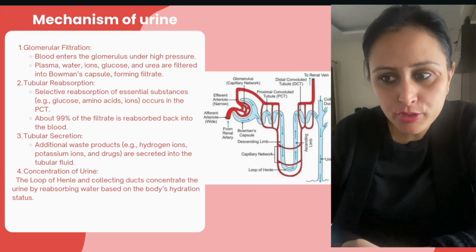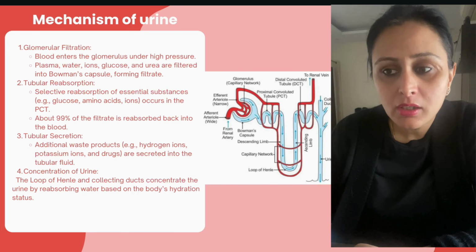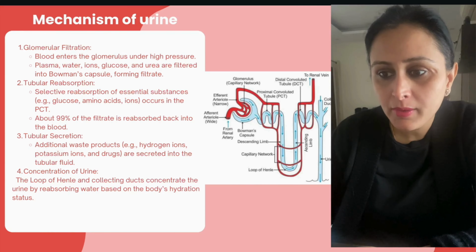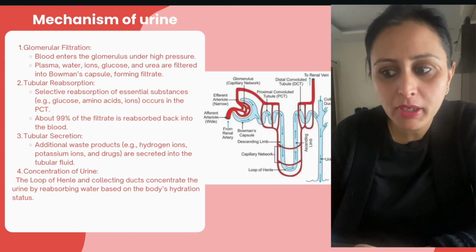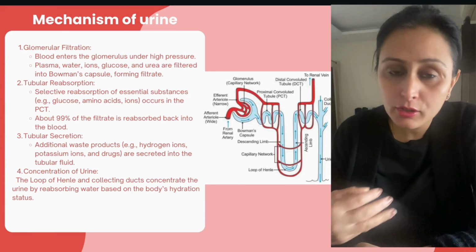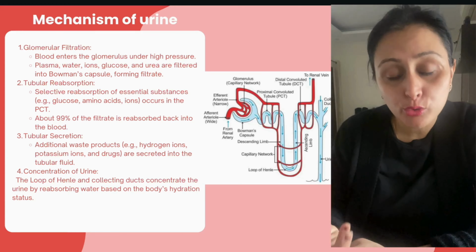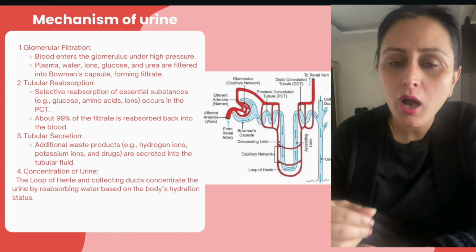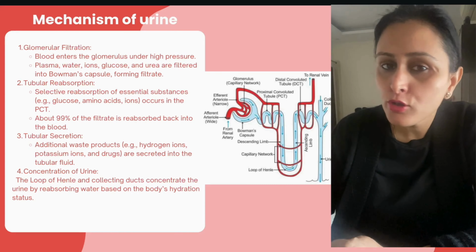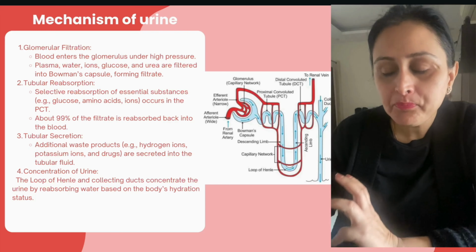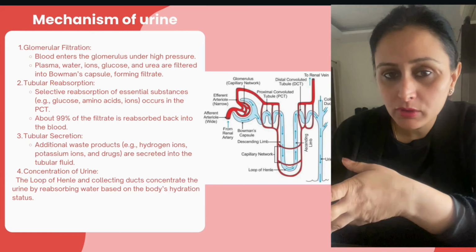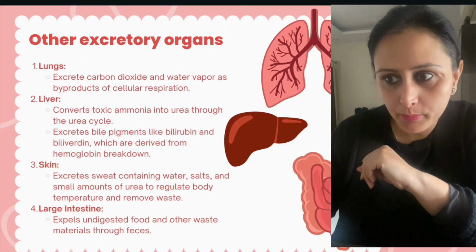Now the concentration of urine: the loop of Henle and the collecting duct concentrate the urine by reabsorbing water based on the body's hydration status, ठीक है. अगर तो बॉडी में पानी कम है तो reabsorption ज़्यादा होगा, अगर बॉडी में पानी sufficient है then it will respond accordingly, right? So this is about the mechanism, about the structure of the kidney, about the structure of nephron, and about the mechanism of urine formation.